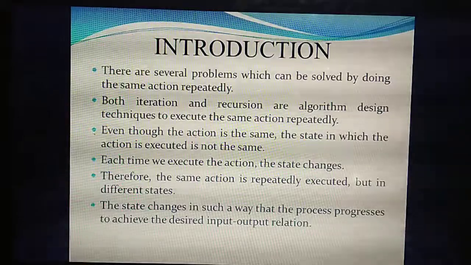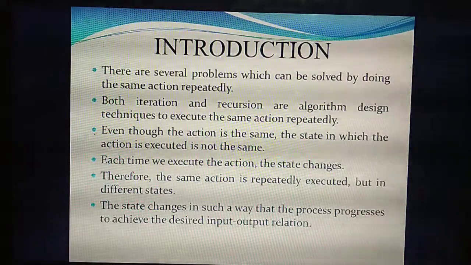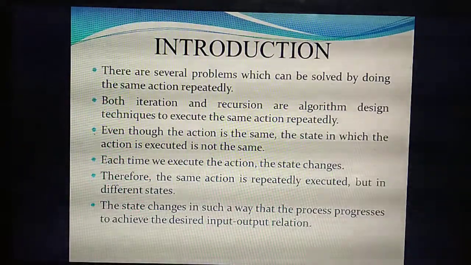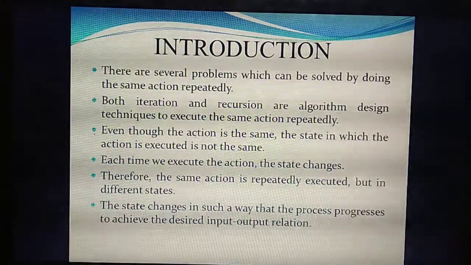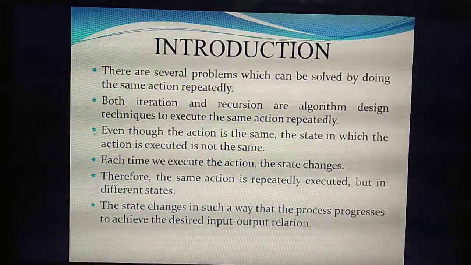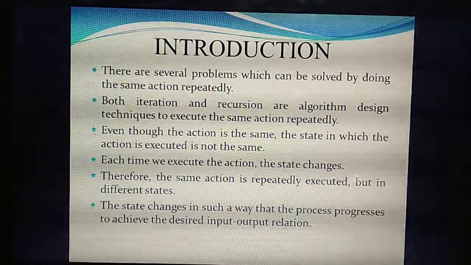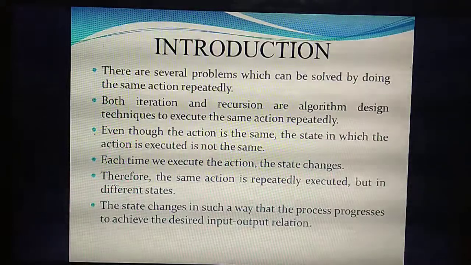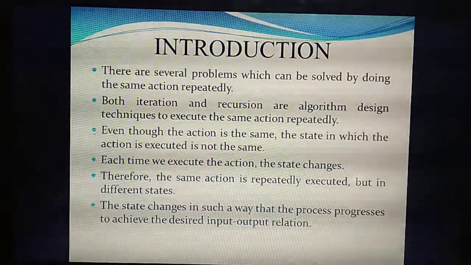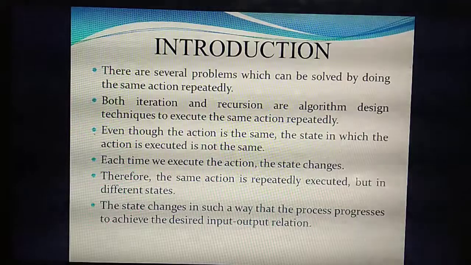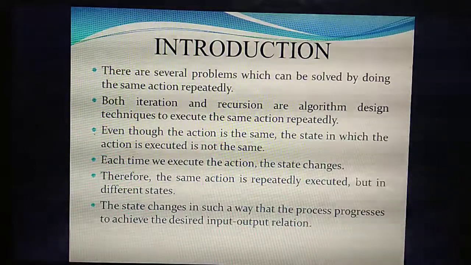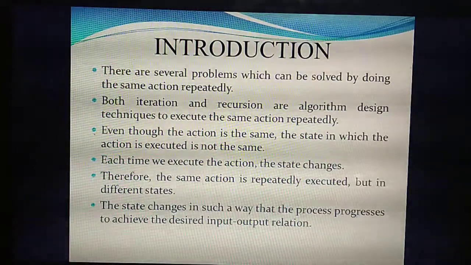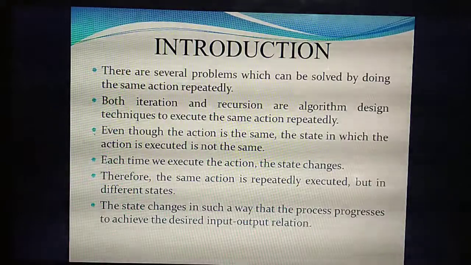For example, the green light blinks and the red light also blinks. It is a continuous process. The same action is repeating again and again, but in different states. For example, green for 5 minutes, red for 5 minutes. Understand? In each different state, the action is repeating. But if you need to get the proper input output relation, you need to get it based on the state changes.